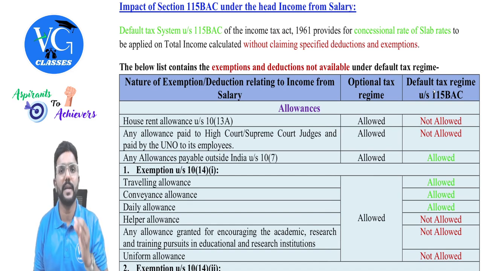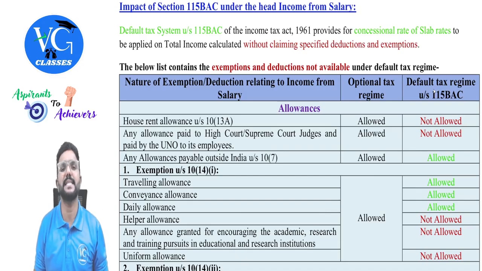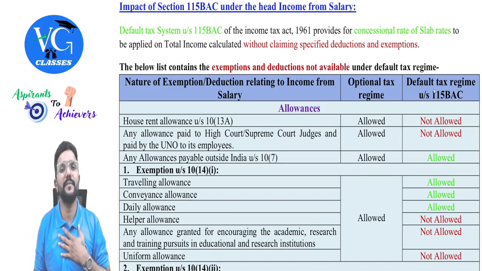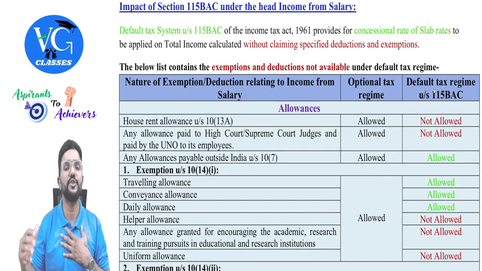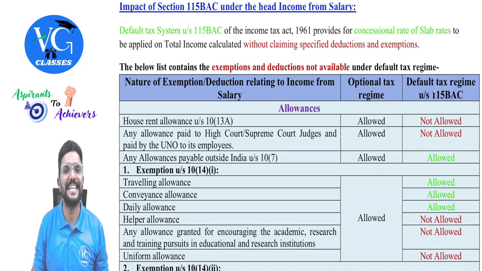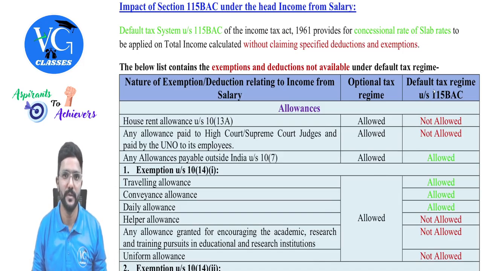Accordingly, the employer will calculate the total income and tax liability of the employee and deduct TDS under section 192. If the employee doesn't inform anything to the employer, then the employer will assume that the employee wishes to follow the default regime and accordingly make the calculation and deduct the TDS as per section 192.